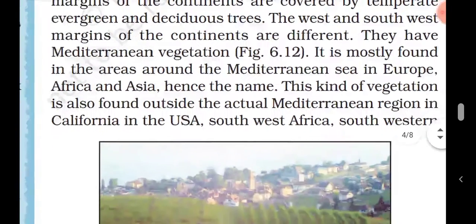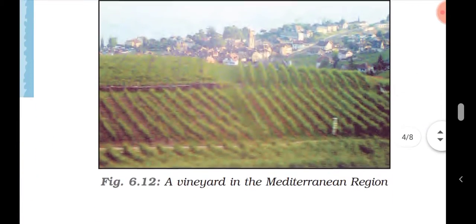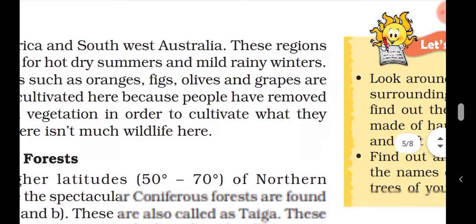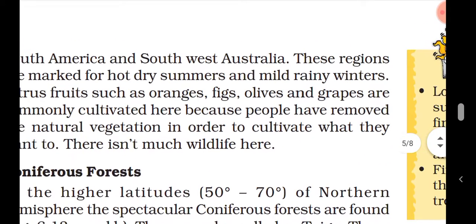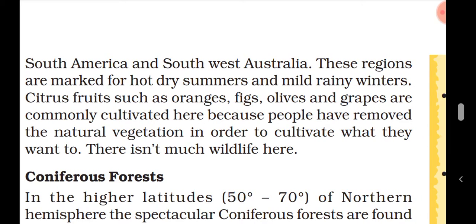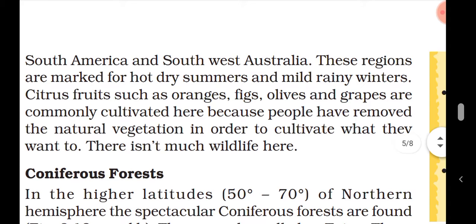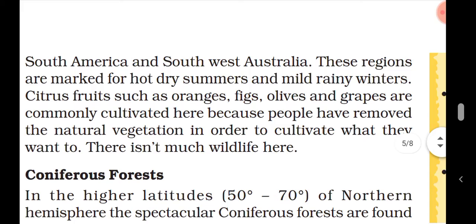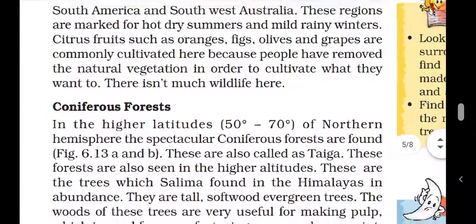Okay, so basically USA, Southwest Africa, southwestern part of South America and Southwest Australia, these regions are marked by hot dry summers and mild rainy winters. Citrus fruits grow in these areas. Orange, fig, olives, and grapes are commonly cultivated in these orchards. That's why they are called the orchard of the world.